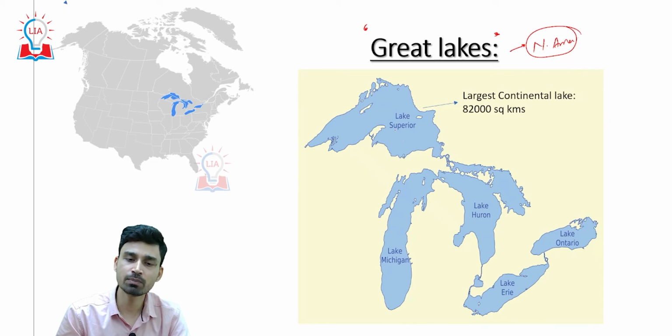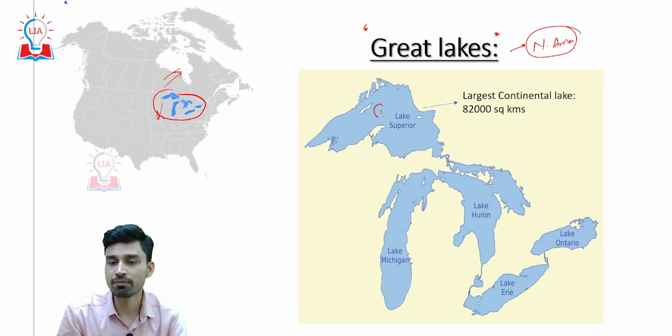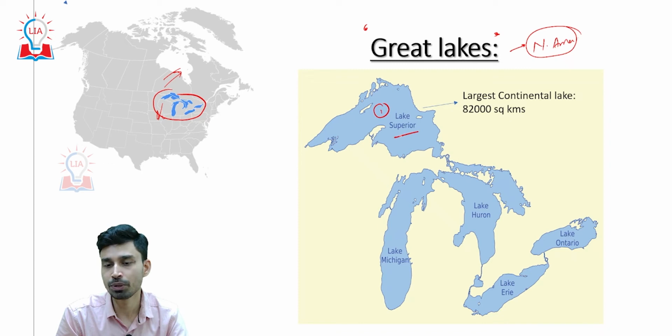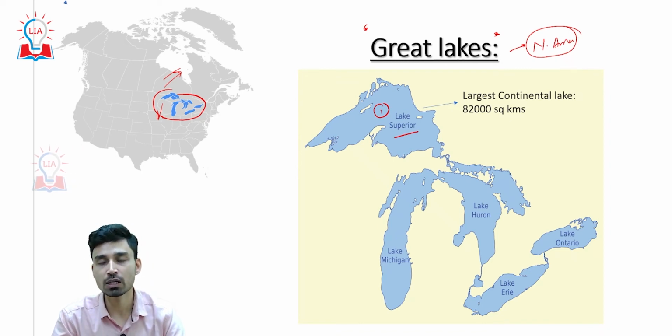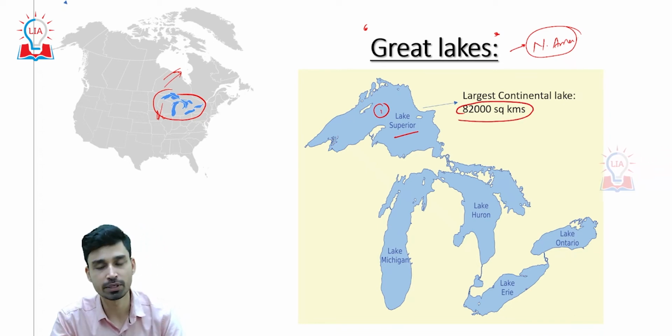So, if you look at this particular map here, this is the location of the Great Lakes. On the upper side we have Canada, and this is the United States of America. It is made up of 5 separate lakes. The first is Lake Superior, which is believed to be the largest continental lake on the earth, with an area of approximately 82,000 square kilometers.